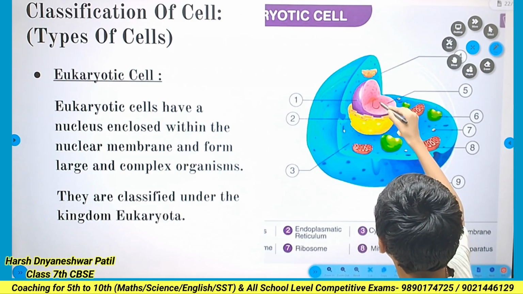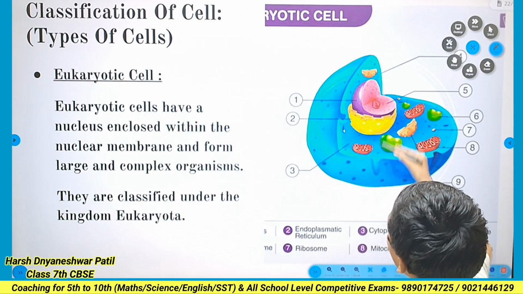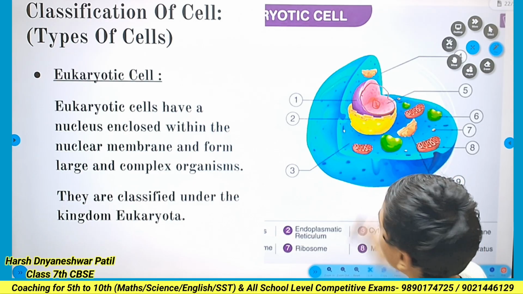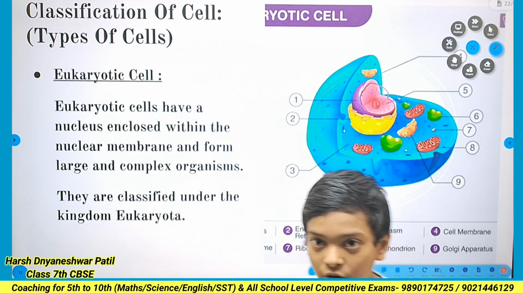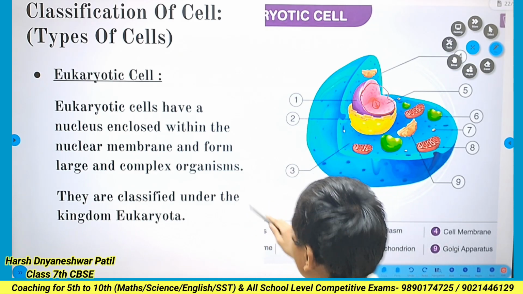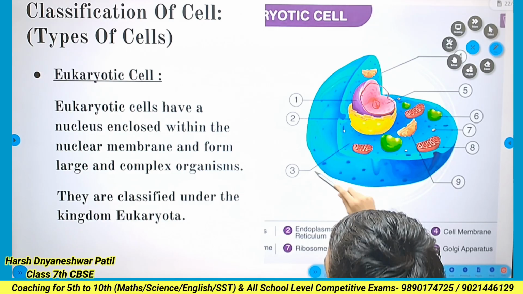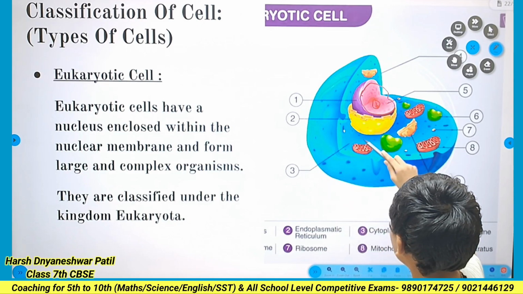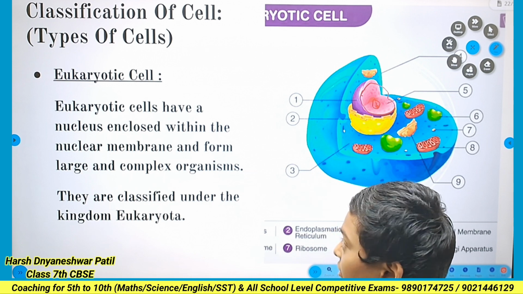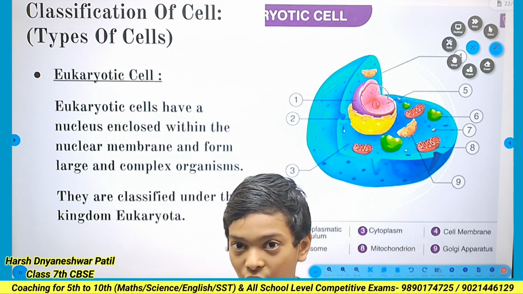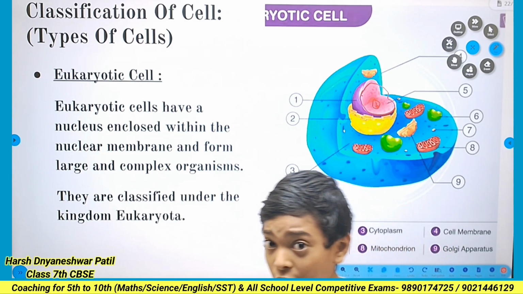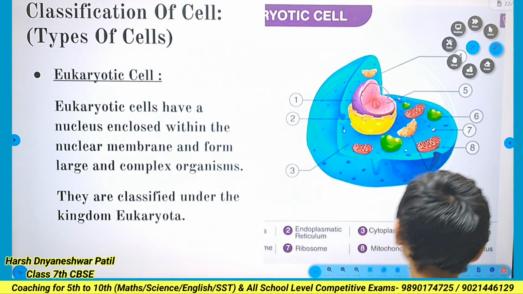Here the nucleus is present, and here is the nuclear membrane. The nuclear membrane provides protection for the nucleus from bacteria and also helps the nucleus float in it.